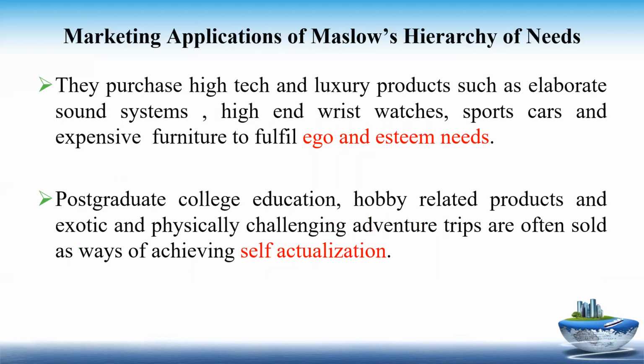Now, coming to the ego and esteem needs, this means a person wants to show a status among their friends and colleagues. So they purchase high-tech products, luxurious products like home theaters, better sound system, high-end wristwatches, sports car, expensive furniture, expensive TV, etc. to show that they have a status in society.